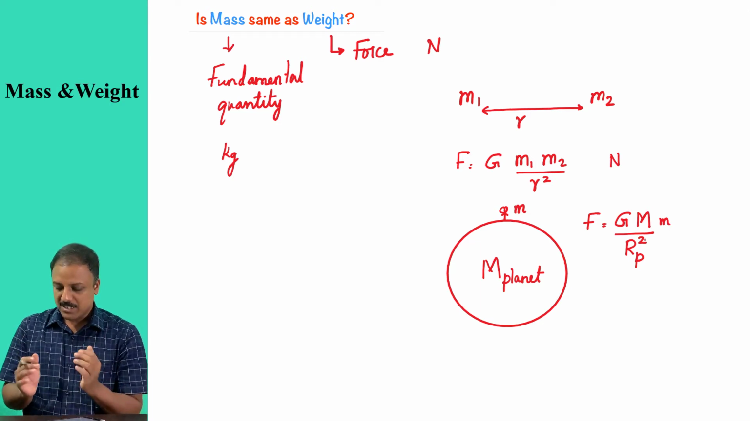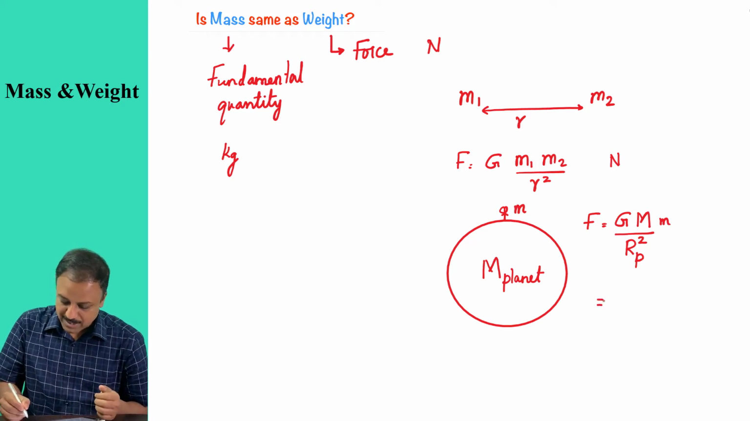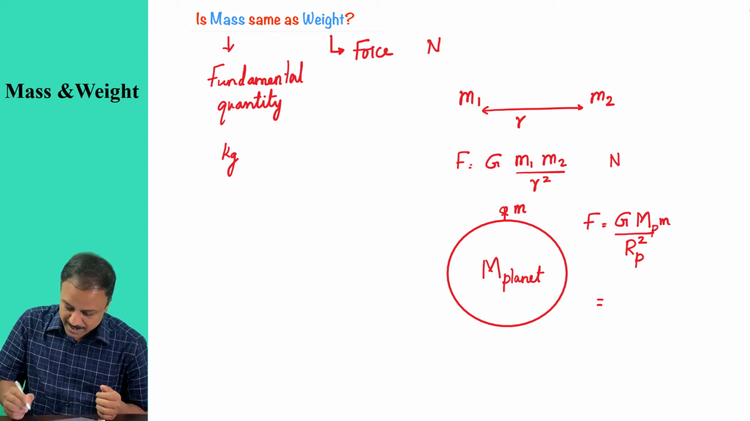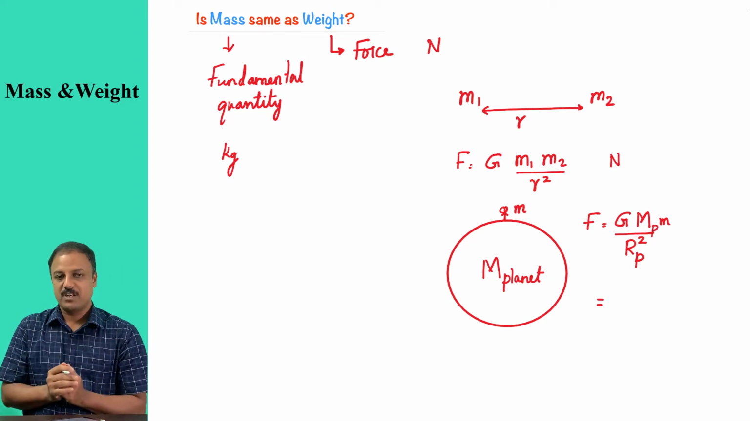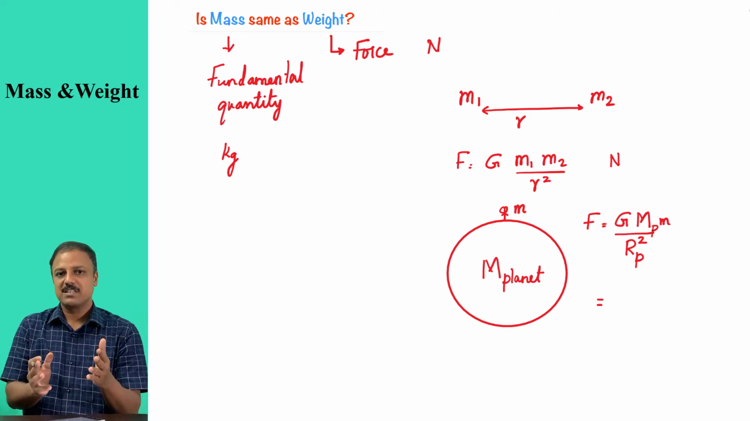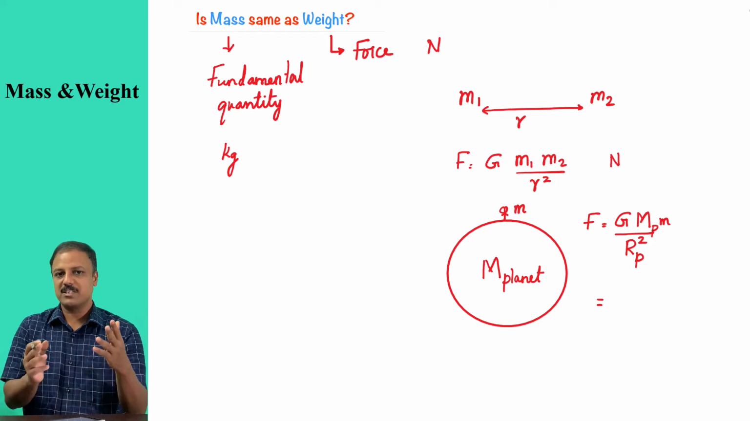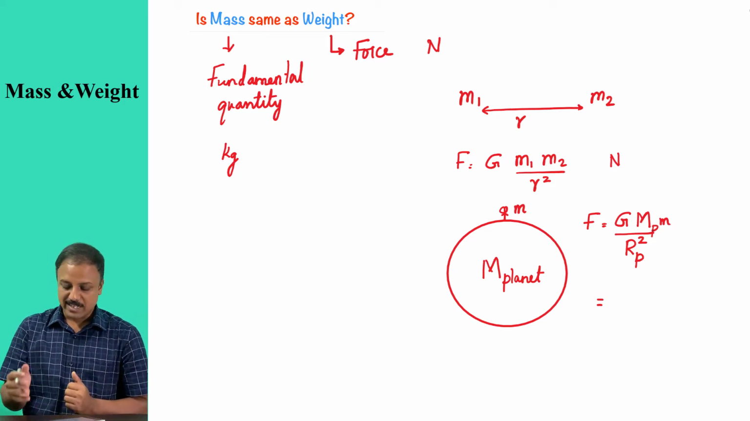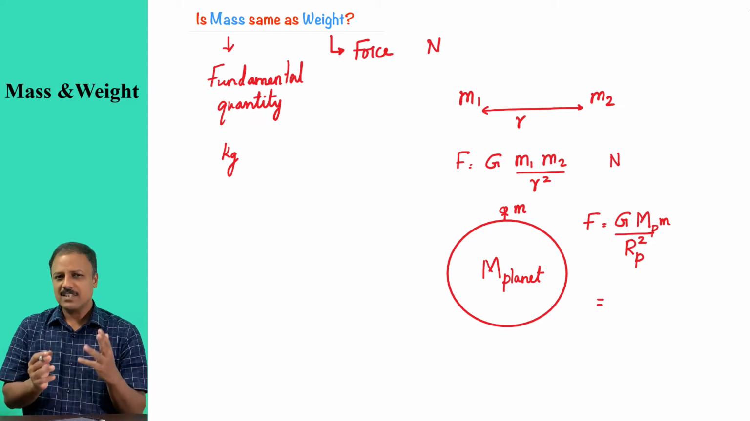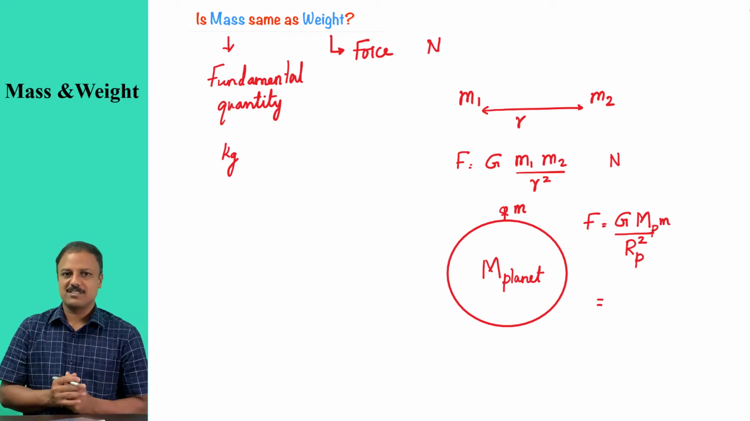Now this expression clearly tells me that mass of a given planet is a constant. Now you know mass of earth. Mass of earth is 6 times 10 raised to 24 kilograms. So that is a constant. G is a universal gravitational constant. So you know the value of G is 6.67 times 10 raised to minus 11. And radius of the planet at a given point on that planet is a constant.